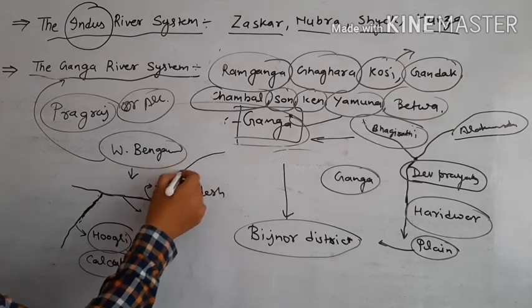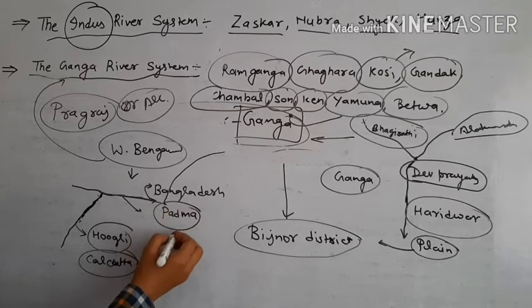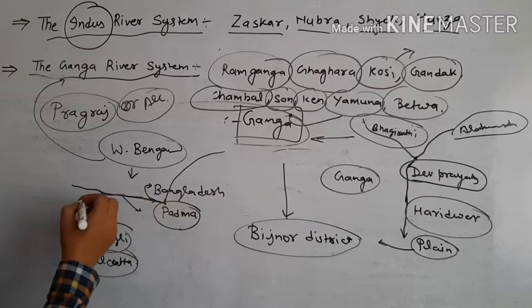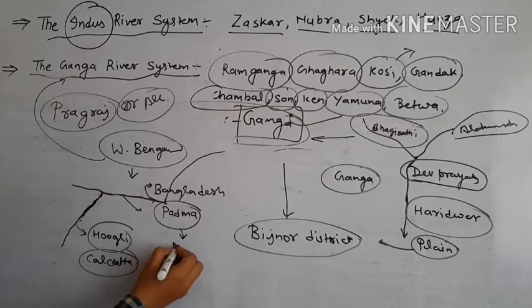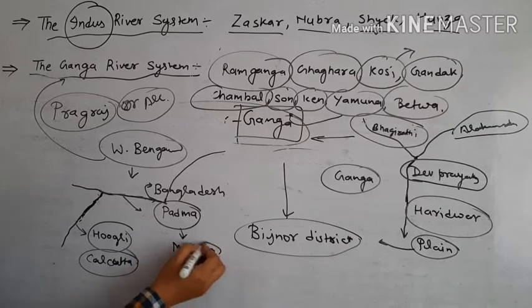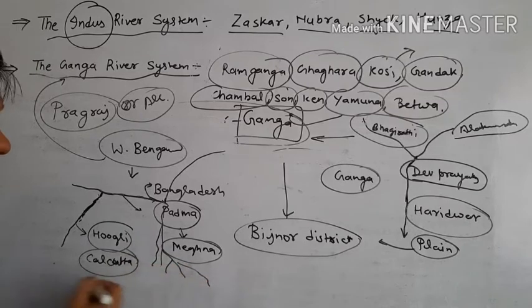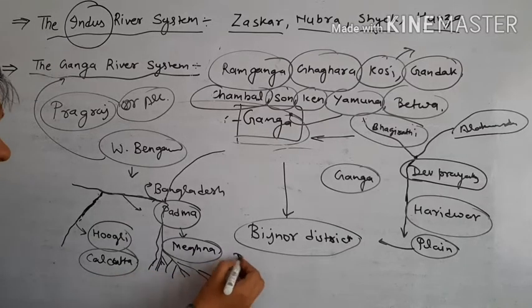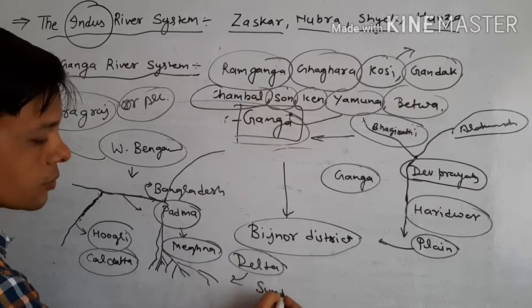it meets the Brahmaputra river, and after that the joint branch is called the Meghna. And after that, Ganga makes a huge delta which we call the Sundarban delta.